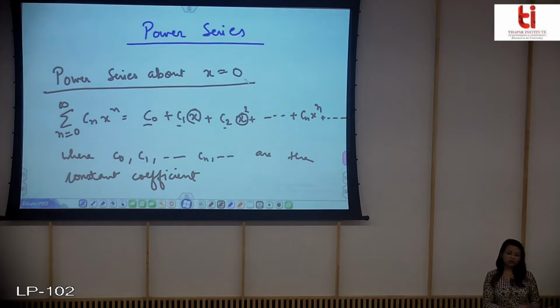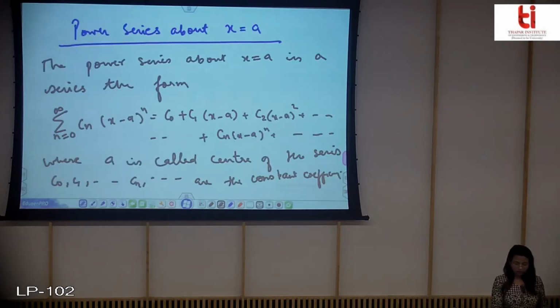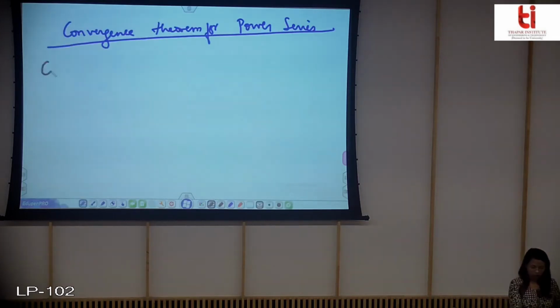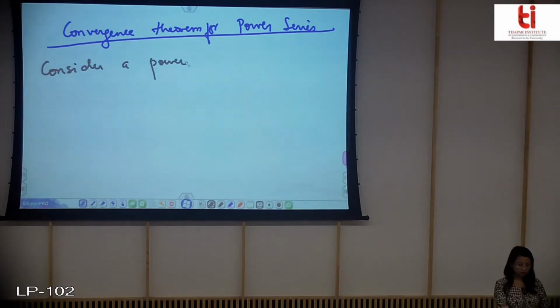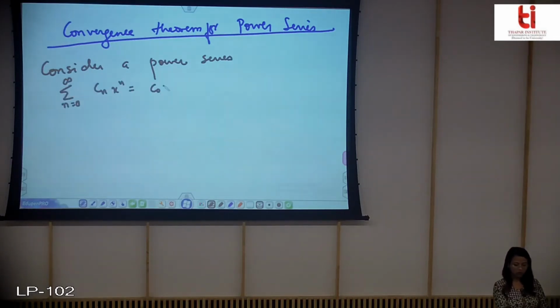So we will now discuss the nature of these power series, that is, for what values of x the power series converges, diverges, or is absolutely convergent or conditionally convergent. So let us start with the convergence theorem of power series. The theorem statement is: consider the power series of this form, that is around x is equal to 0.